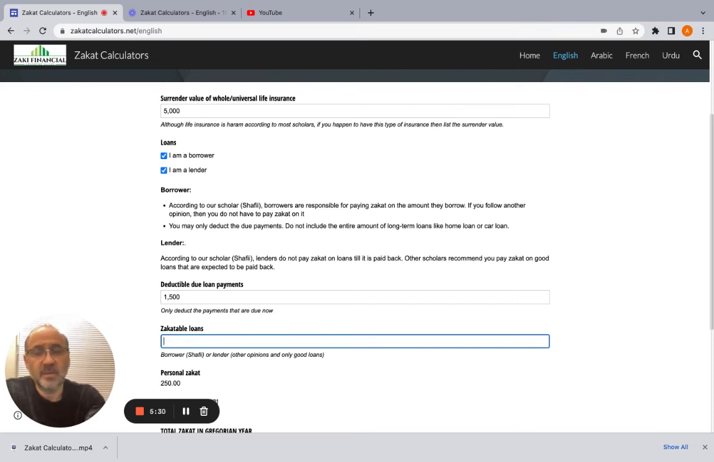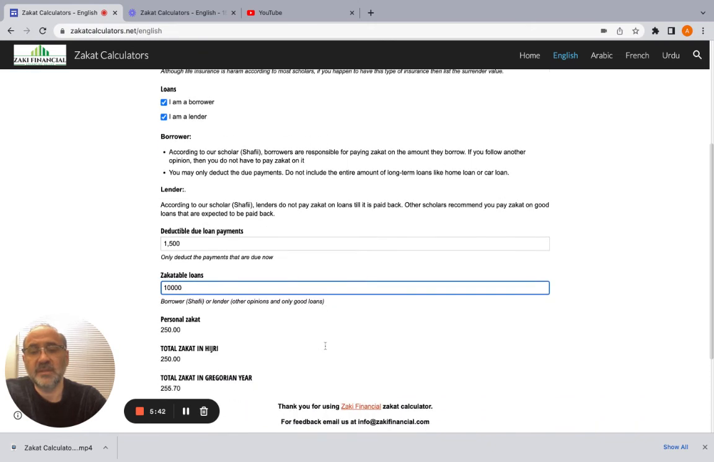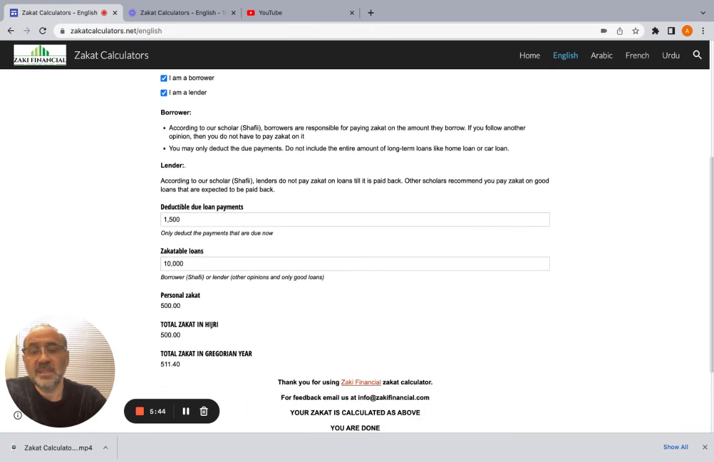If you are of the opinion that the borrower pays the money, then again, you don't put like a home loan or something because that's personal anyway. But if you took like a business loan from a friend and you are of the opinion that the borrower pays zakat on the money, then let's say you took a loan for $10,000, you put it right here. And as you can see here, your personal zakat is $500 for everything we put on the top. Your total zakat in Hijri for that part is 500, and in Gregorian year is 511.